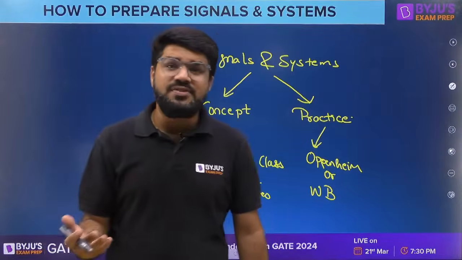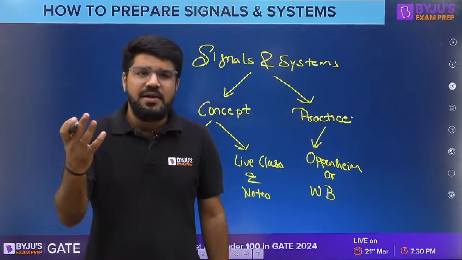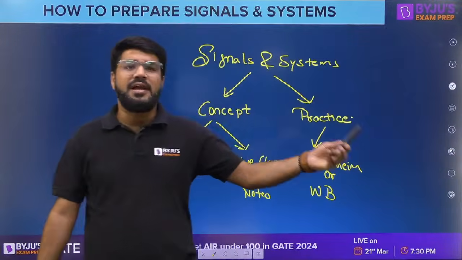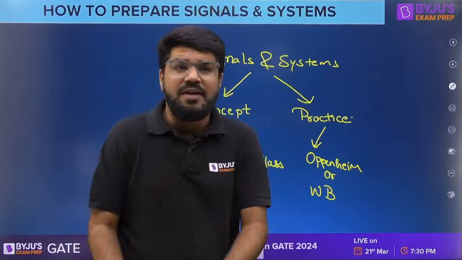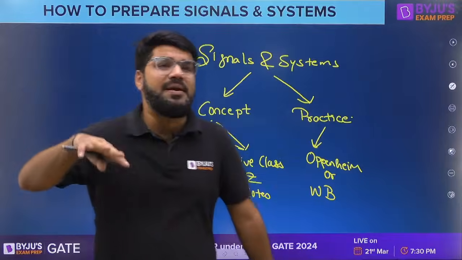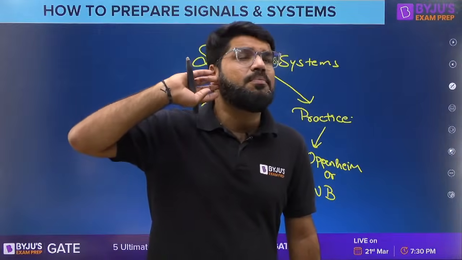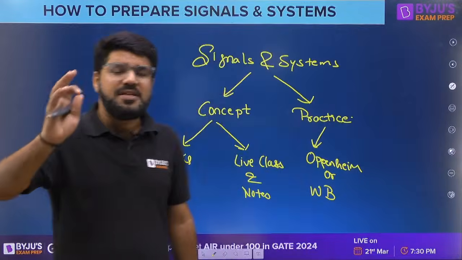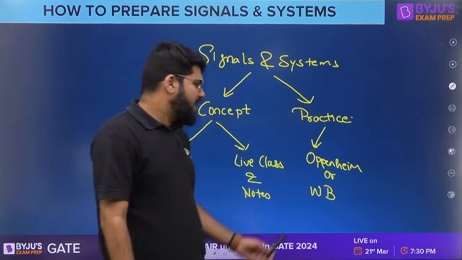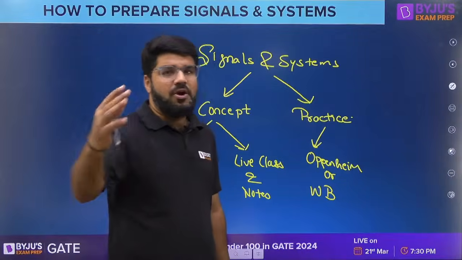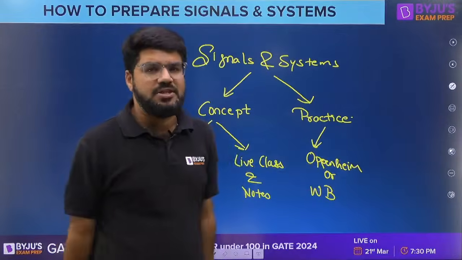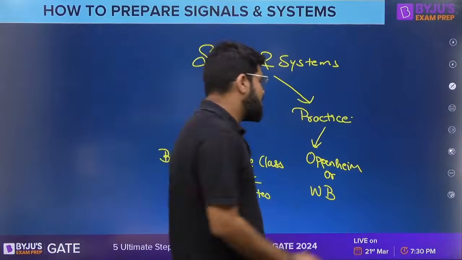Like, guys, this year we have seen there is a difficult paper for electrical, easy for electronics. Last year we saw an easy paper for electrical but a difficult paper for electronics. So you never know next year what the level of the paper will be for EC or for EE. It may be easy, it may be difficult. So your preparation should always be up to a very good level, up to the most difficult level. Then easy will be conquered automatically. The workbook will contain all levels 1, 2, 3 of questions, or even if you're practicing Oppenheim, it will cover all varieties of questions. You'll be pretty much comfortable in the practice area.